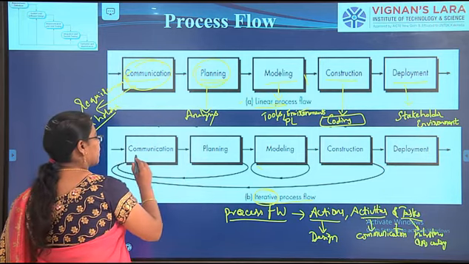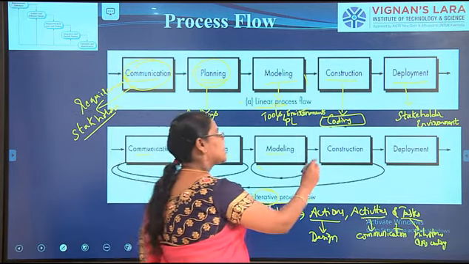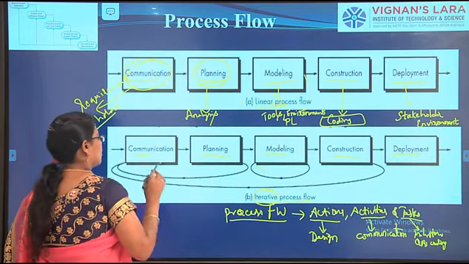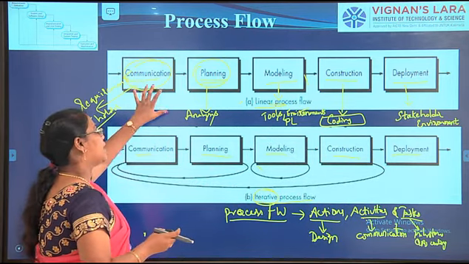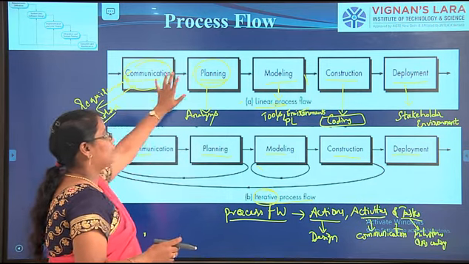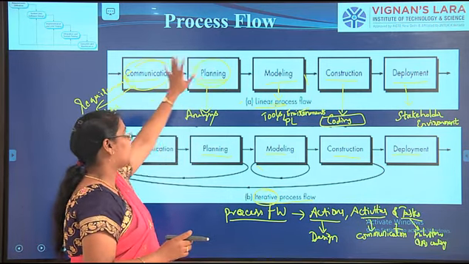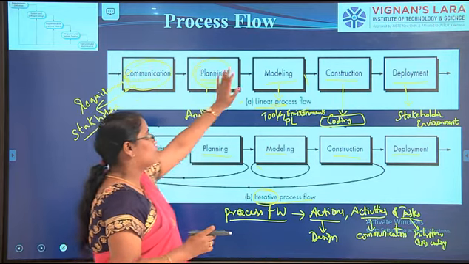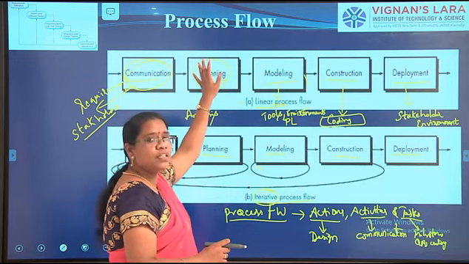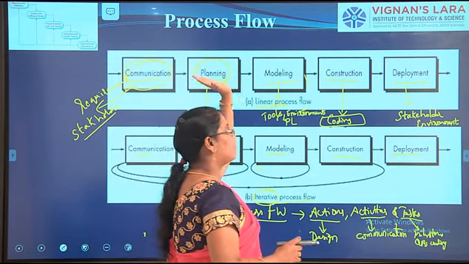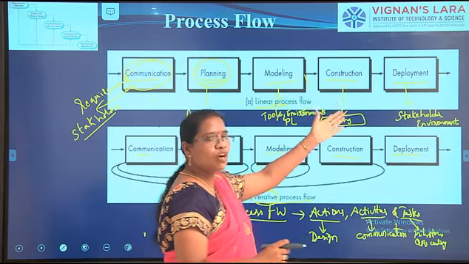Okay. So here communication, planning, modeling, construction and deployment. These are the activities. These activities are the same. So what is the difference between the linear and iterative process? In linear process flow, after communication, they will go for the planning and they will not get back to the communication. After modeling, they will not look back into the planning. They will go forward only.